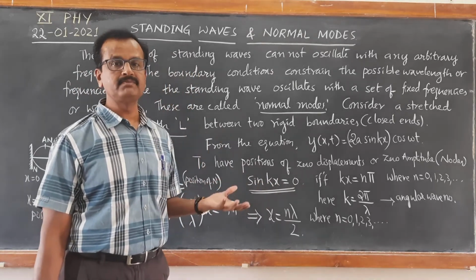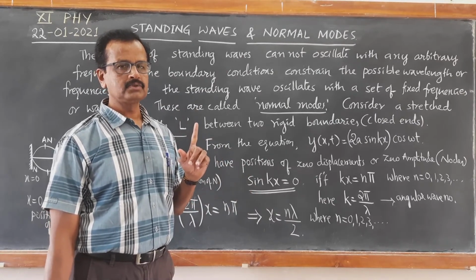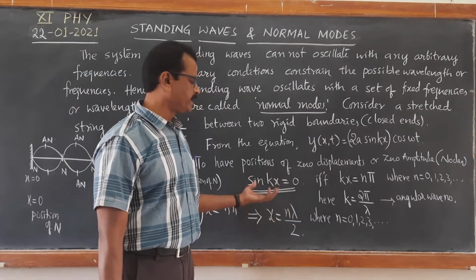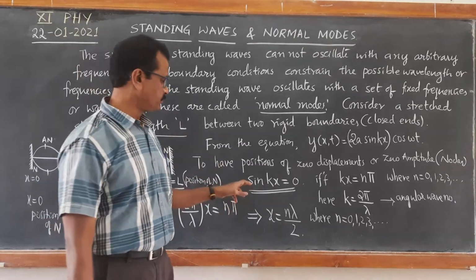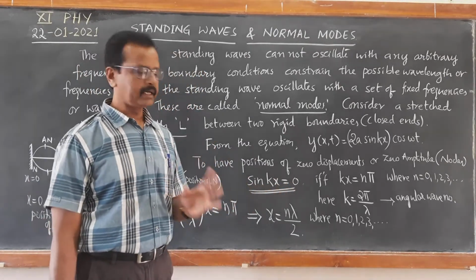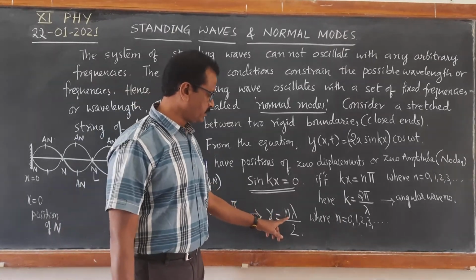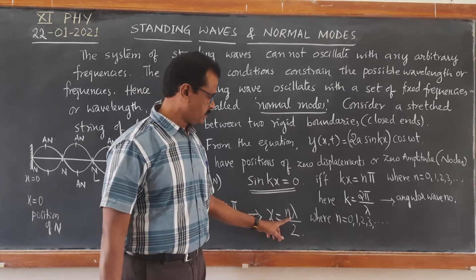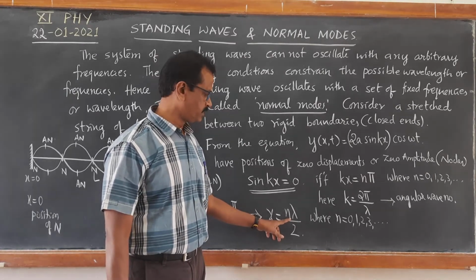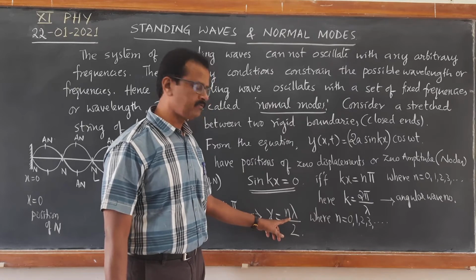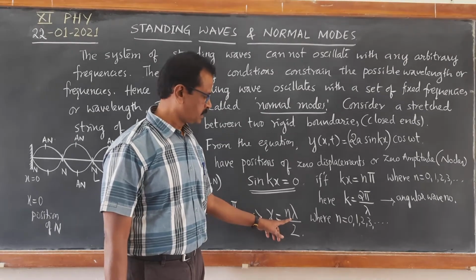able to take maximum value. Maximum value of sin is 1. So if you put sin kx equal to 1, we get the condition for finding the positions of antinodes. If you put sin kx equal to 0, we get the condition for finding the positions of nodes. So if you put n equal to 0, we get the first node. If you put n equal to 1, we get position of second node. If you put n equal to 2, we get the position of third node. If you put n equal to 3, we get the position of fourth node.